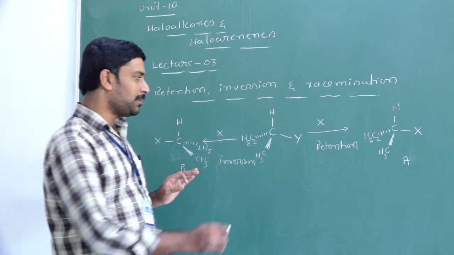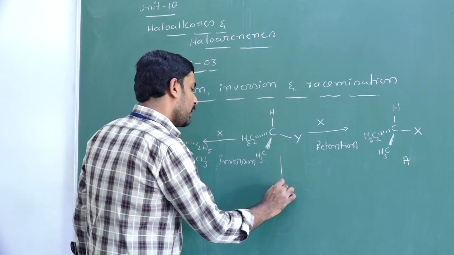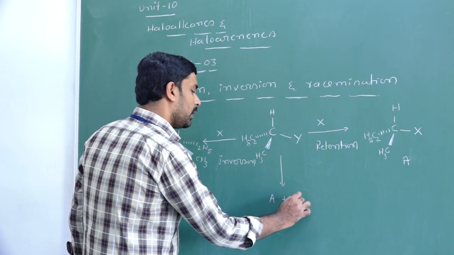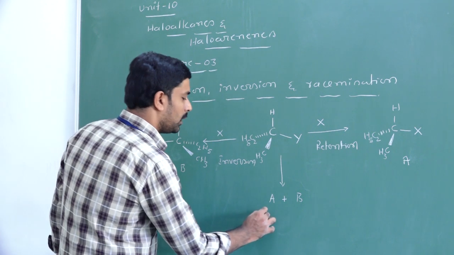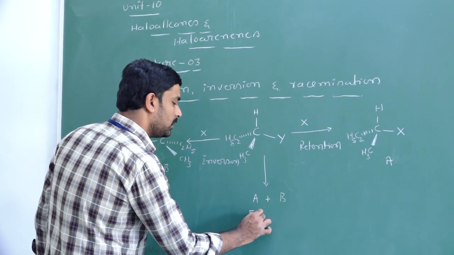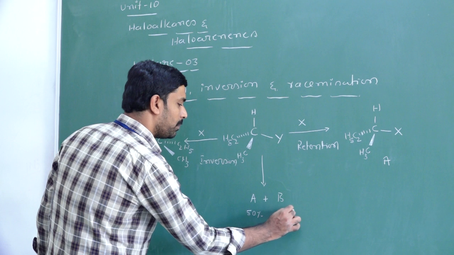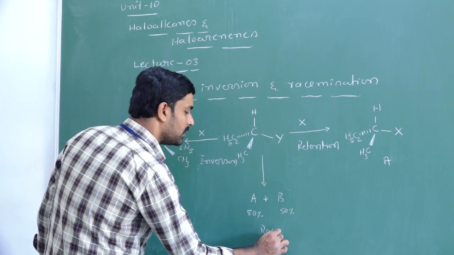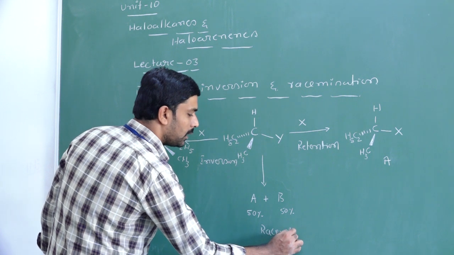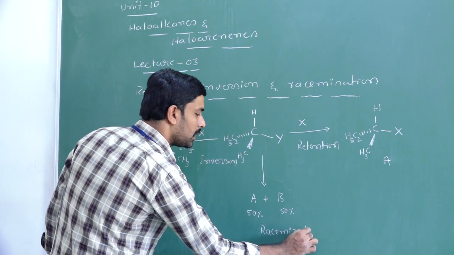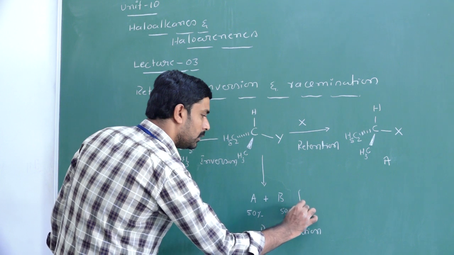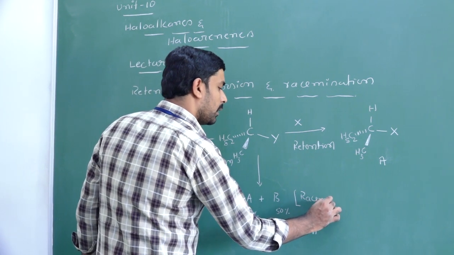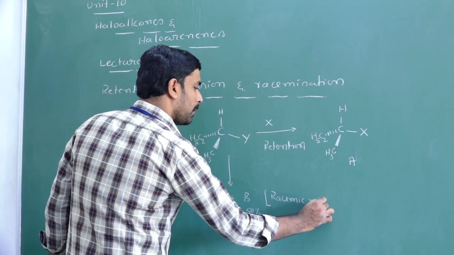During the nucleophilic substitution reaction, if you get both products A and B, 50% A and 50% B, we call that racemization, and this mixture we call a racemic mixture.